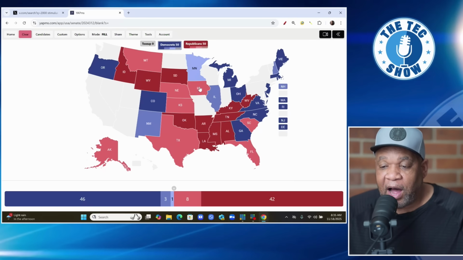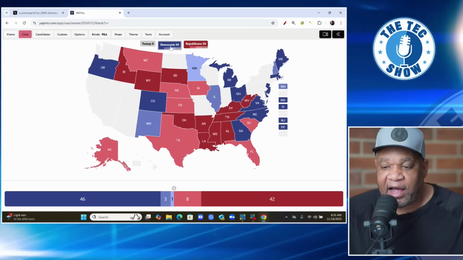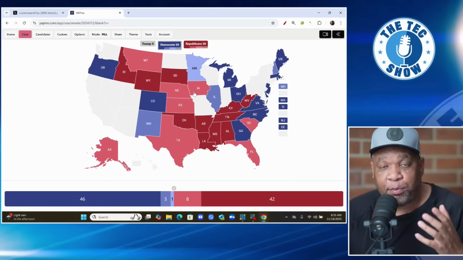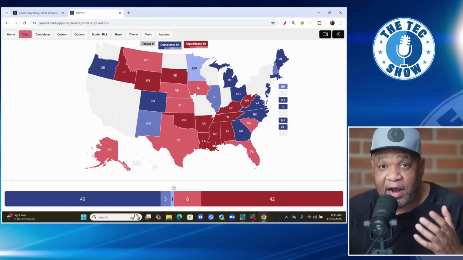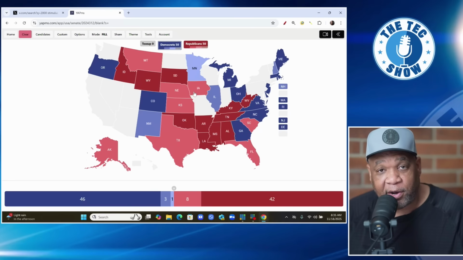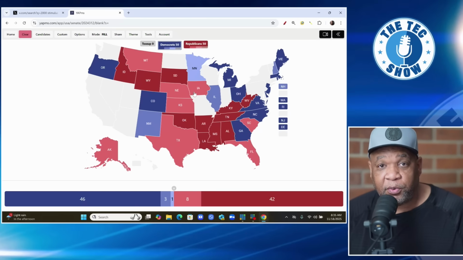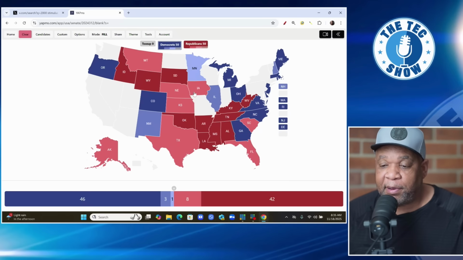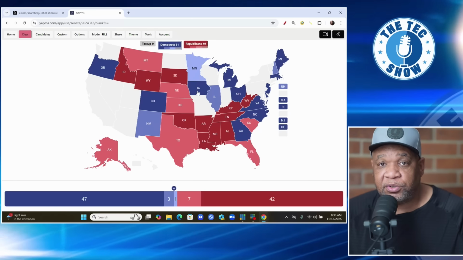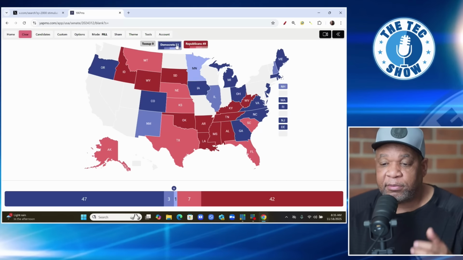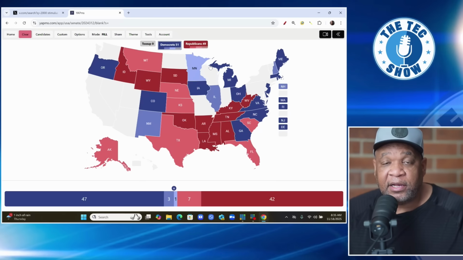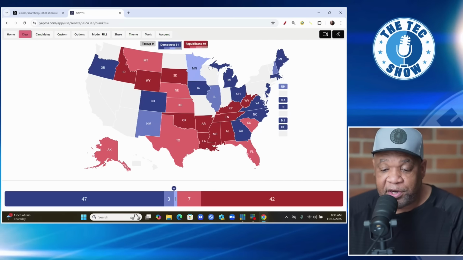But Iowa is one that I'm looking at. I have my eye on Iowa because Senator Ernst is retiring, so you're going to have that open seat. Democrats have an opportunity, even though we're still talking about a red state, depending on who they pick as a candidate and who the challenger is on the Republican side. Let's just say, for sake of argument, Iowa goes to the Democrats. Now we're looking at Democrats at 51, Republicans at 49, and Democrats would take back control of the Senate. But it's going to be very, very hard.